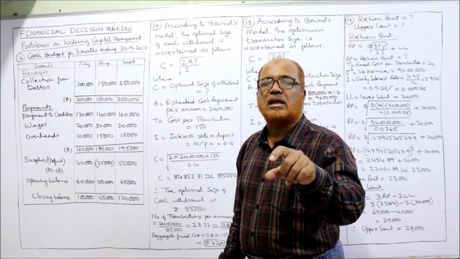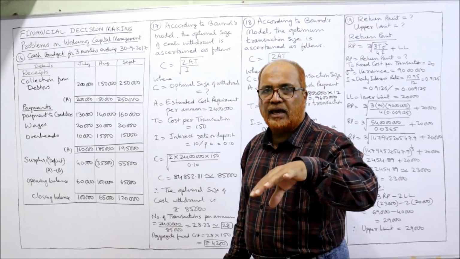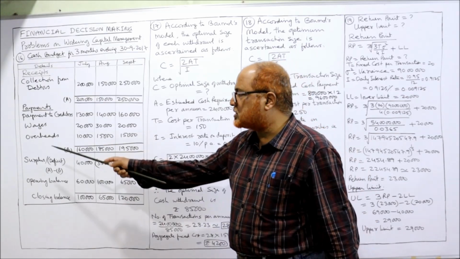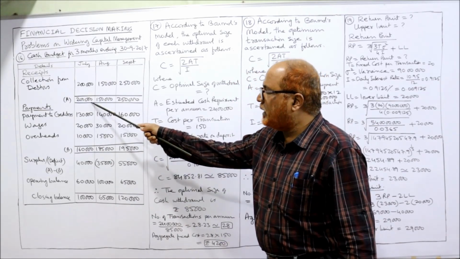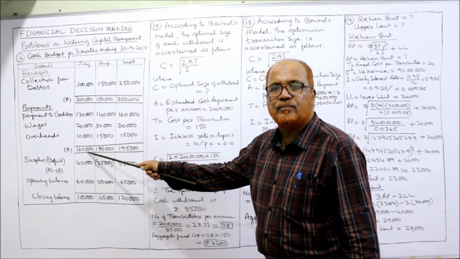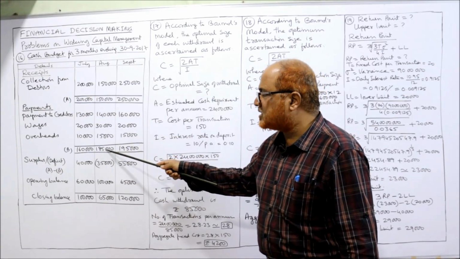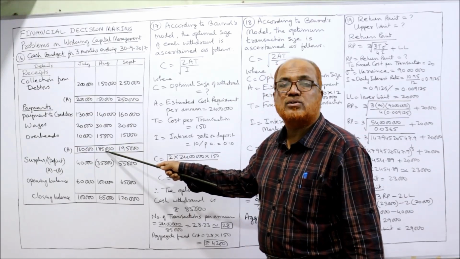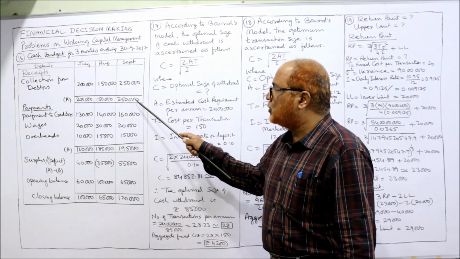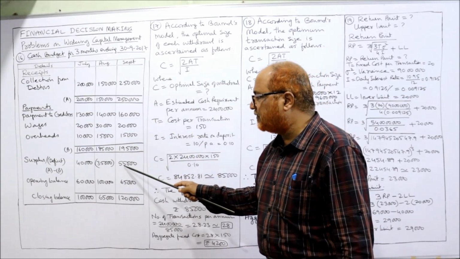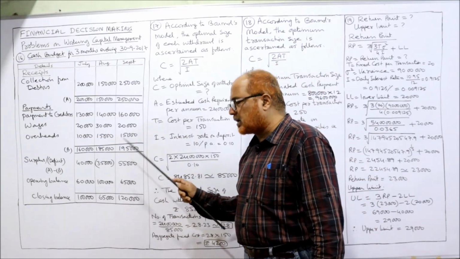First of all, we'll calculate surplus or deficit. A minus B. If you get a positive value, surplus. If you get a negative value, deficit. Now 2 lakh minus 1,60,000 is positive 40,000. Similarly, 1,50,000 minus 1,85,000 is 35,000 negative, deficit. So bracket 35,000. Similarly, 250 minus 195, 55,000 positive surplus.